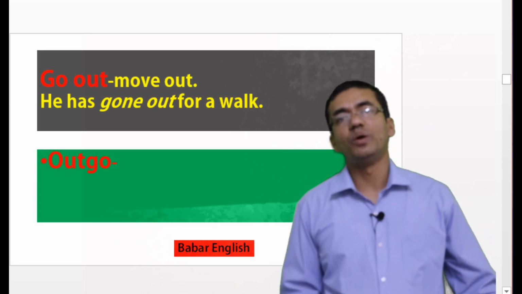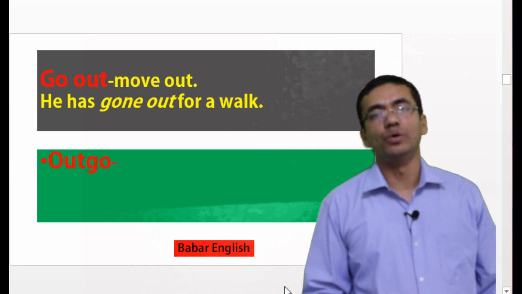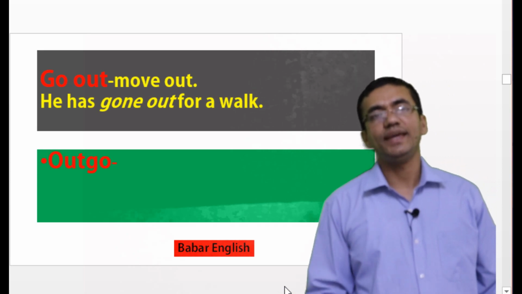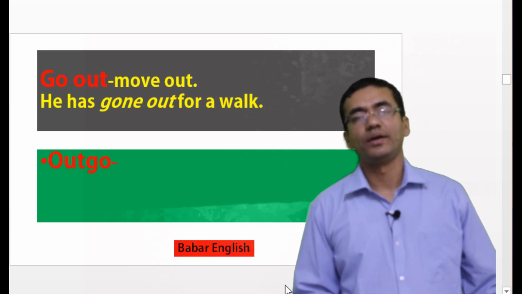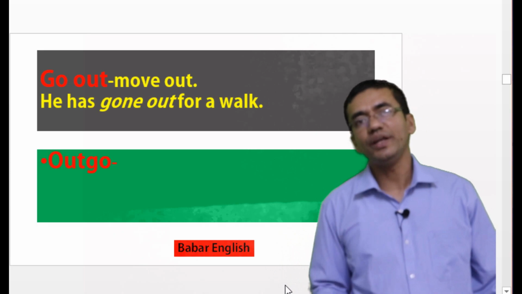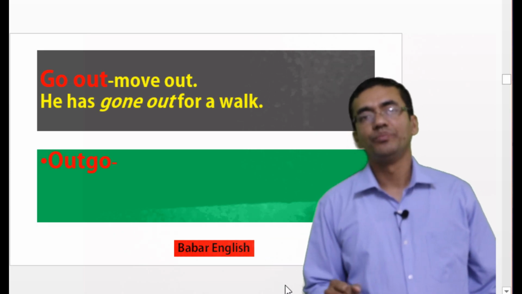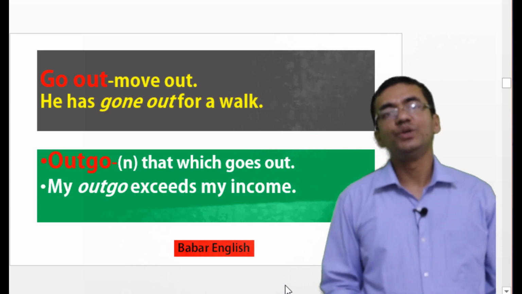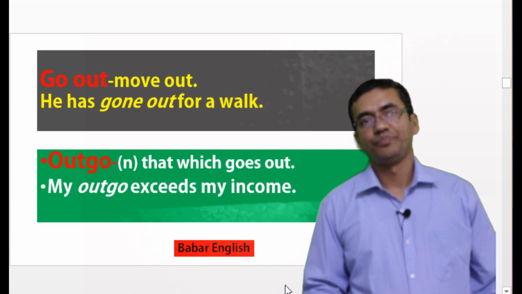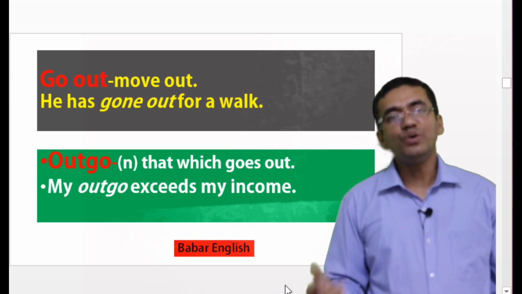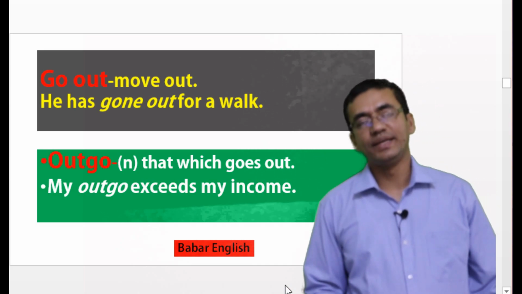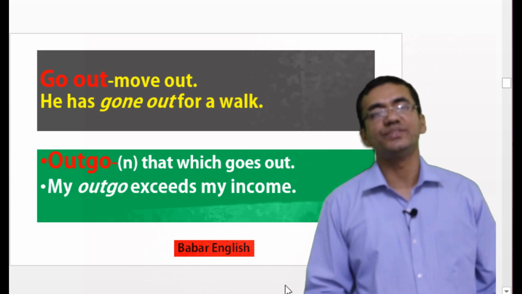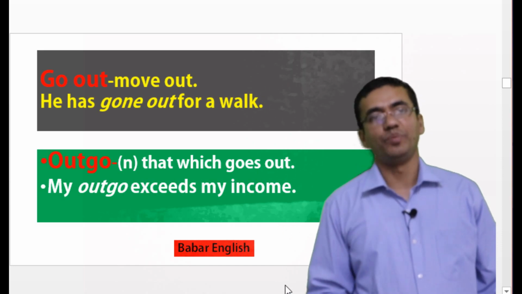Now, let's move to our next phrase, that is go out. Go out means move out. Suppose we can say he has gone out for a walk. So if we invert this word, it will become outgo. So what is the meaning of outgo? Outgo means that which goes out. Suppose we can say my outgo exceeds my income. So surely this is quite an interesting way of learning vocabulary.